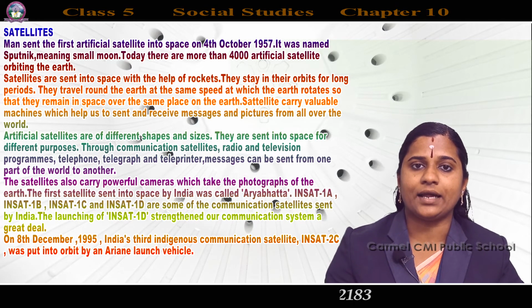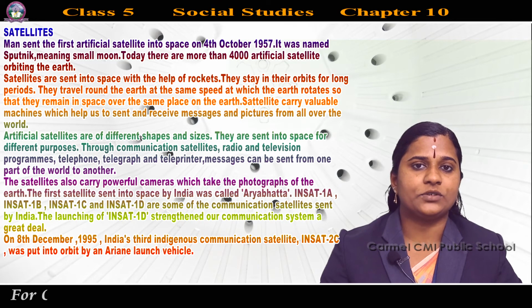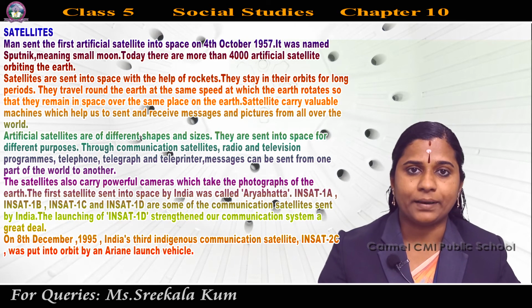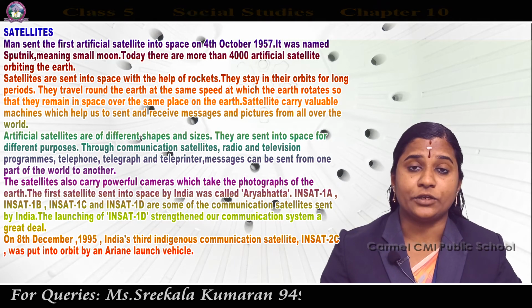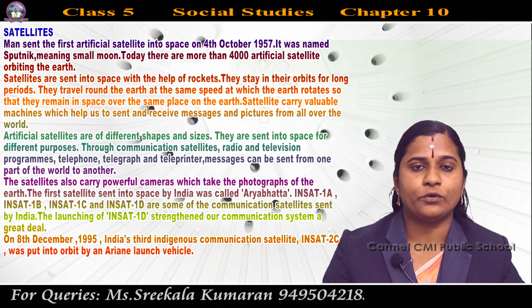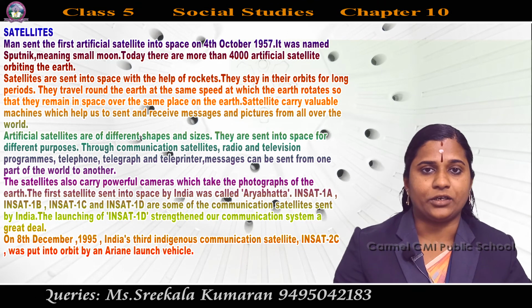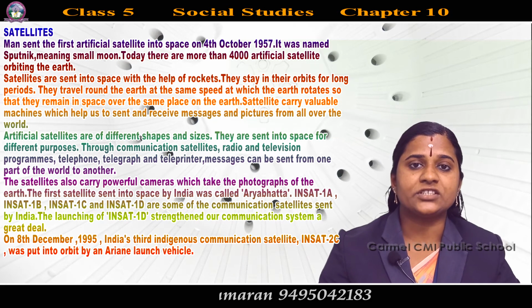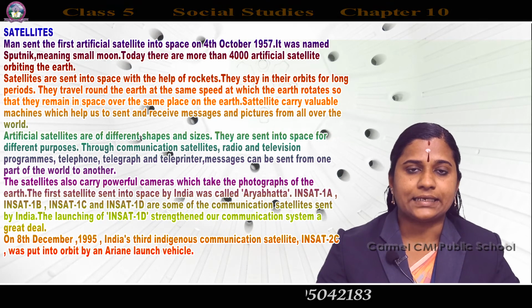So what is meant by artificial satellite? An artificial body placed in orbit around the earth or moon or another planet in order to collect information or for communication is known as an artificial satellite. Artificial satellites are of different shapes and sizes.